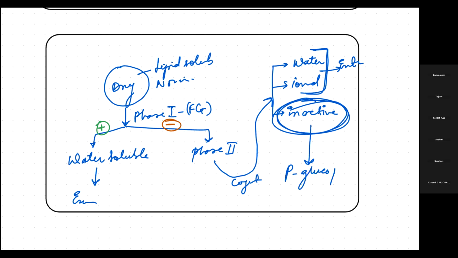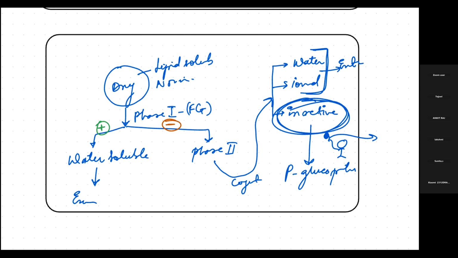This protein will literally come, hold the hand of the drug, and remove it out of the body, because it has already gone through phase 1 and phase 2. Phase 3 is basically a frustration: what the hell are you doing, just go out of here. It is held by the transporter and removed out.